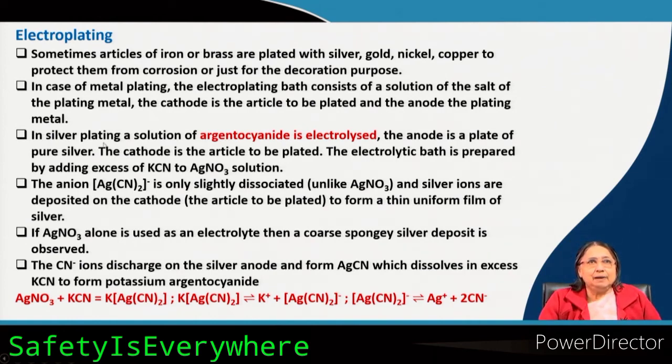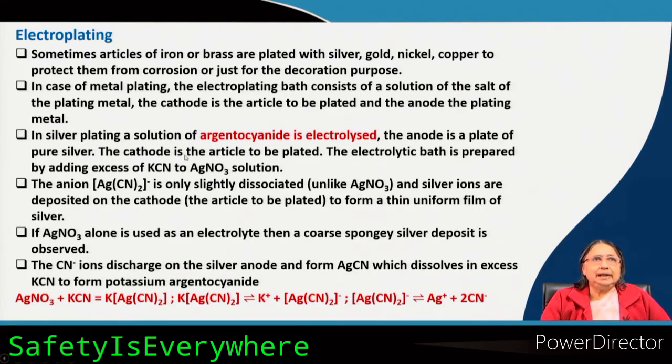And then in the silver plating solution, argento cyanide, argento means silver, argento cyanide is electrolyzed, okay. It is not silver nitrate, it is argento cyanide, this one, KAg(CN)2, potassium argento cyanide, okay. This is used.